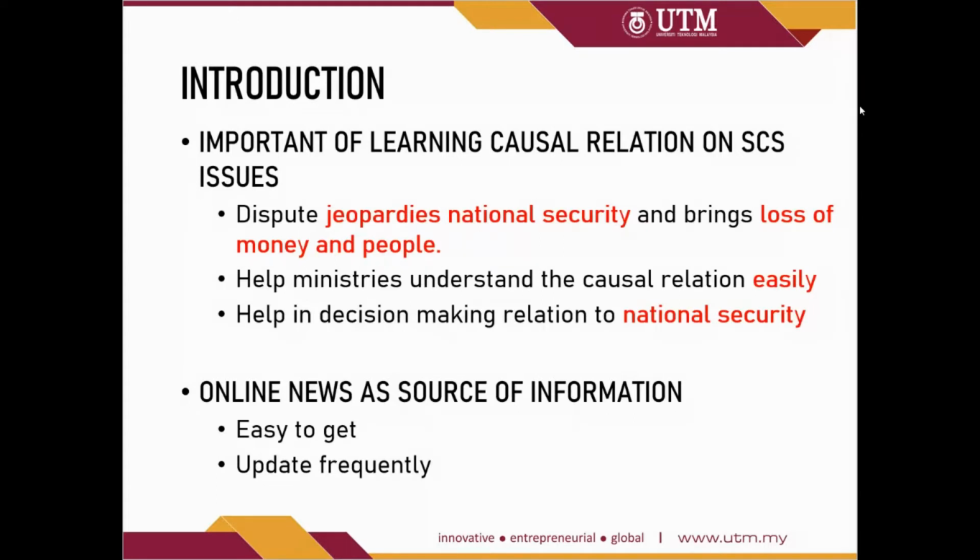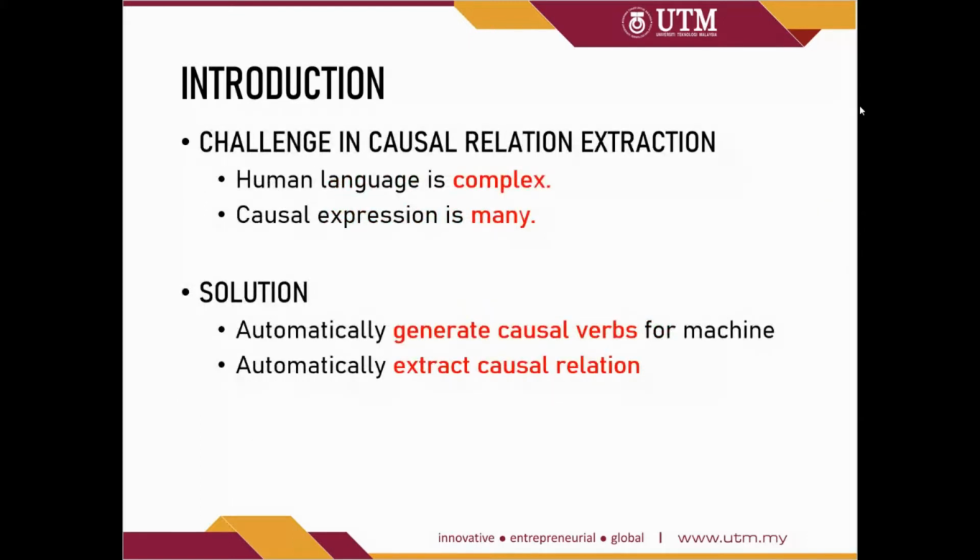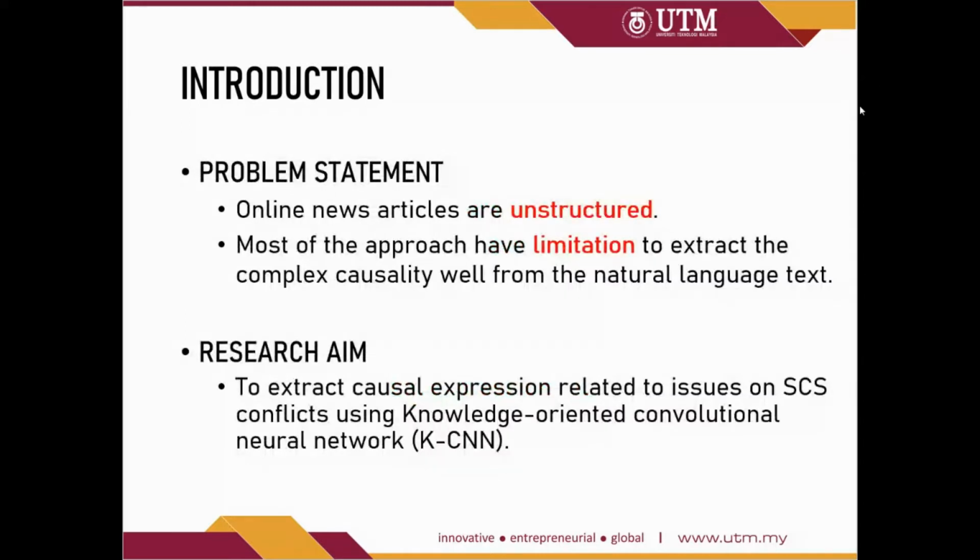Besides that, learning the causal relation can help the ministry to understand the causal relation easily from online news articles and help them to make decisions related to national security. This is because online news is easy to get and updated frequently. There are some challenges in causal relation extraction, which are that human language is compressed and the causal expressions are many. Hence, there are some solutions to solve this challenge, which are to automatically generate the causal words from the machine and automatically extract the causal relation.